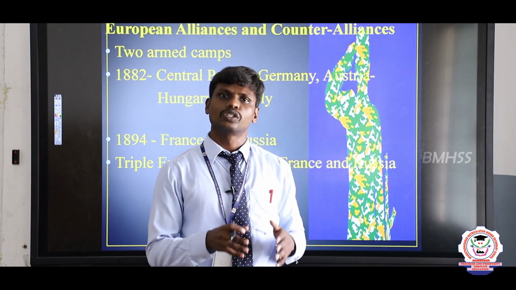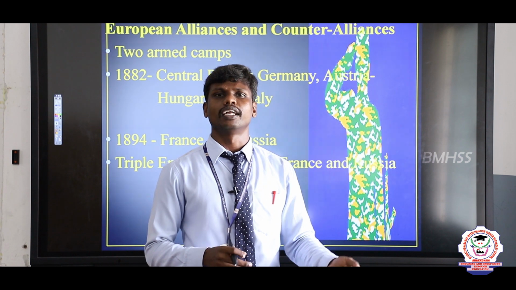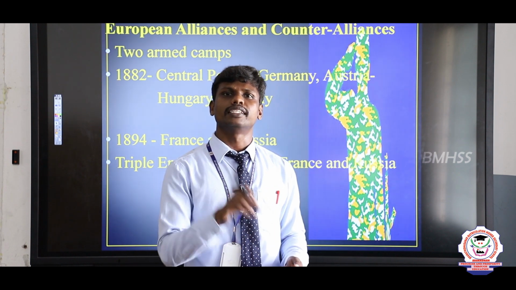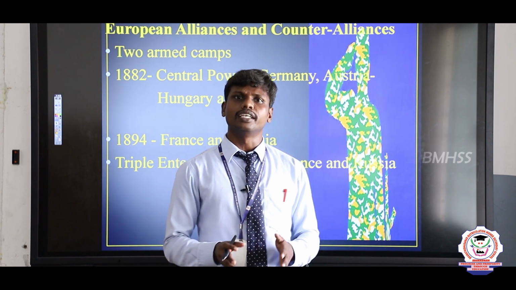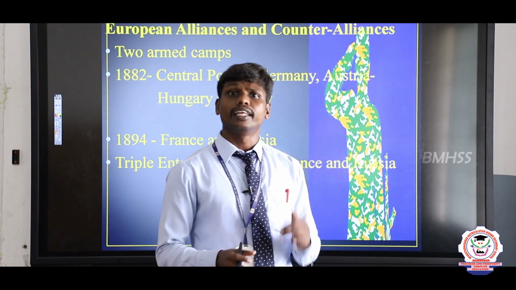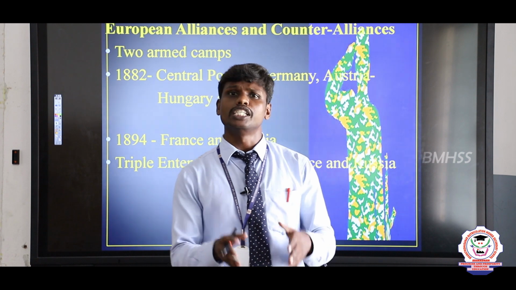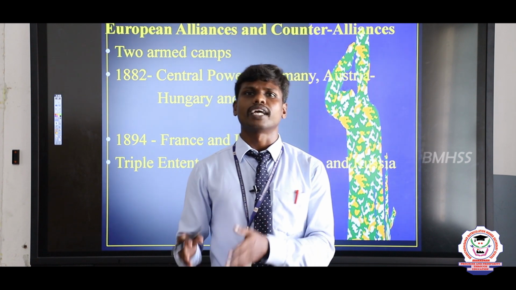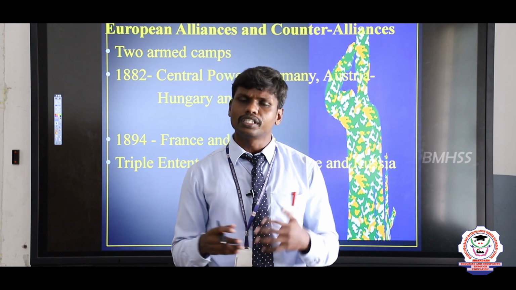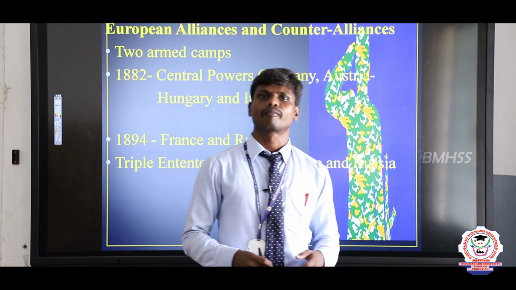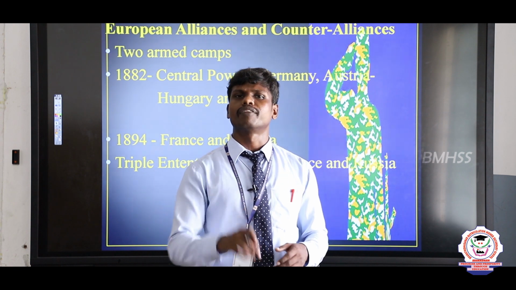So France also wanted to make an alliance with England. France and England signed a treaty in the year 1904. According to that treaty, England could capture Egypt. At the same time, France could capture Morocco. According to this treaty only, this happened. So this treaty was signed in the year 1904.